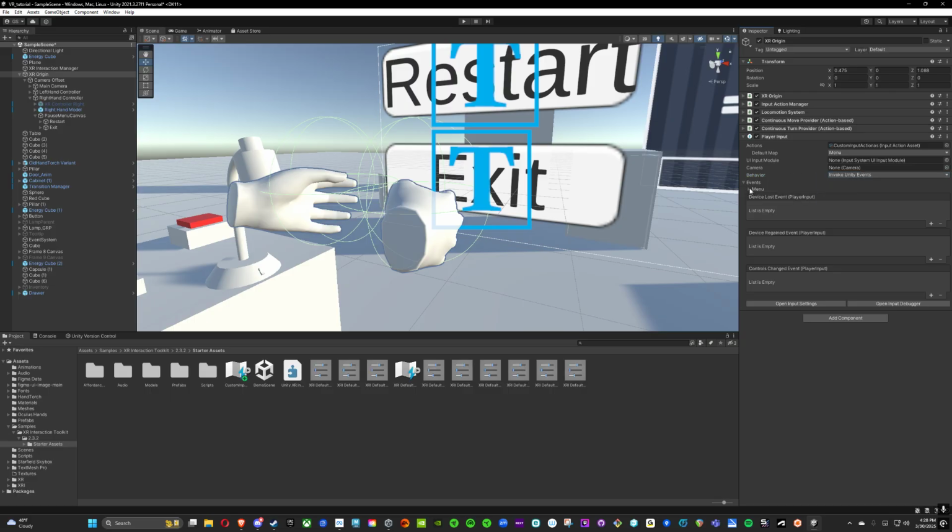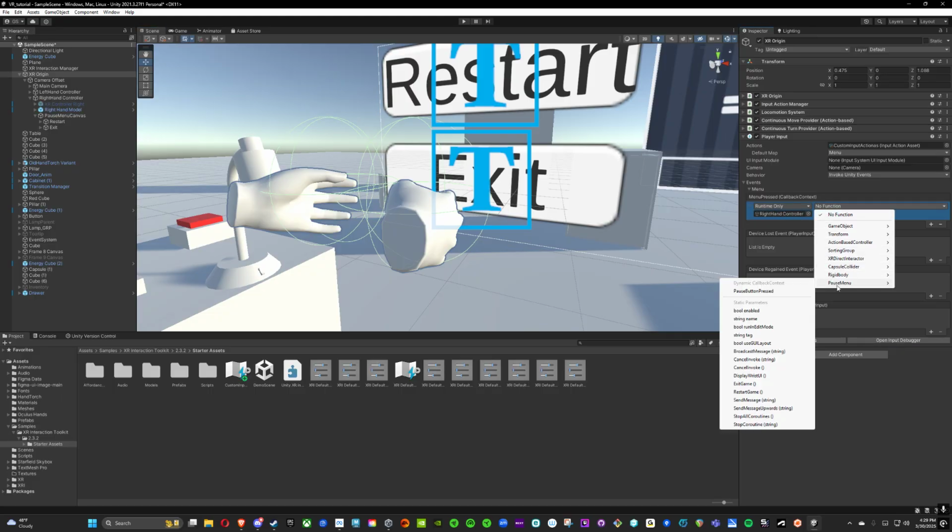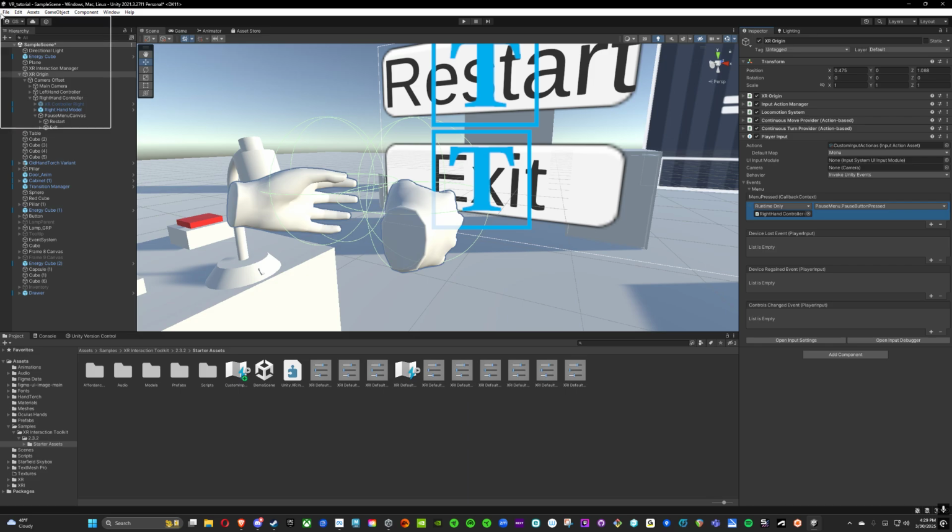Open up events, open up menu, open up the menu pressed. I'm going to drag in the right hand controller, and then from function go down to pause menu, and then you want to use this dynamic callback context, the pause button pressed. Right. And then from there, I'm going to hit save project, put on the headset.